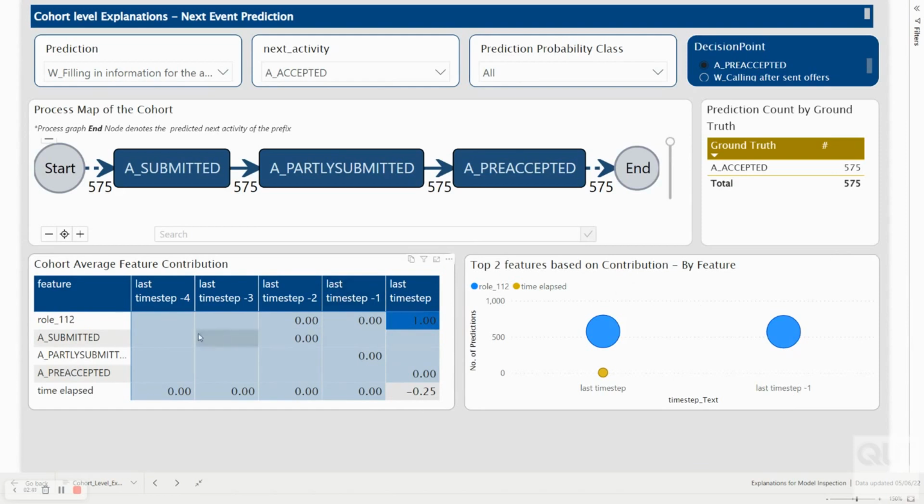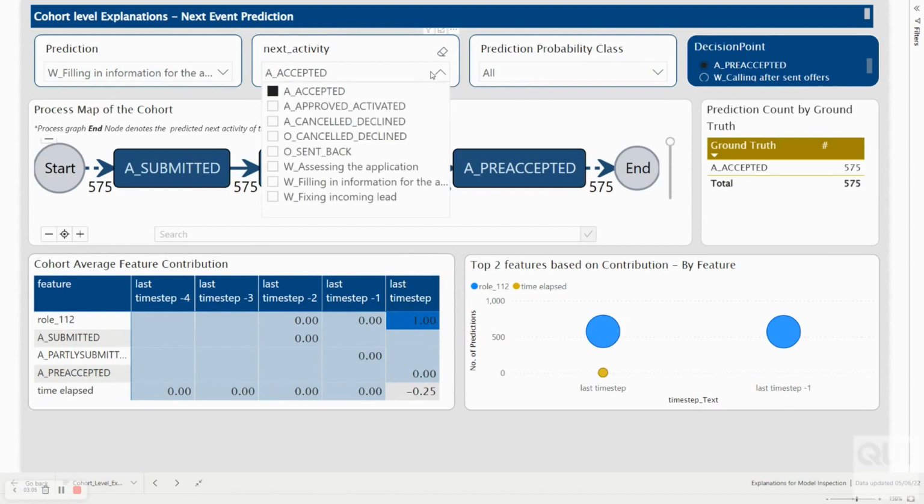So when we look at both the visuals, we can see the feature role 112 occurring at last time step has a very high bearing towards the prediction being W filling in information for the application when the ground truth is A accepted. Then we look at why this is. We look at the actual target of W filling in information for the application.